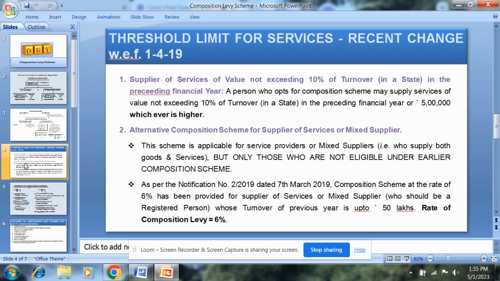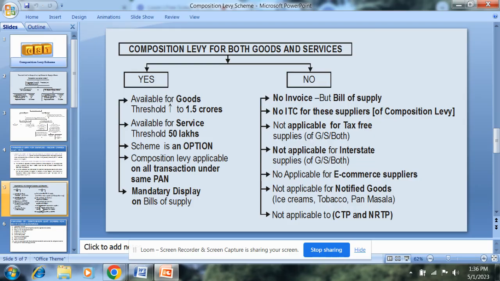Originally, service providers other than the restaurant services were not allowed to register under the GST composition scheme. This was changed in January 2019 when in the 32nd GST Council meeting it was announced that service providers apart from the restaurant services having turnover less than 50 lakh would also be allowed to register under the composition scheme.